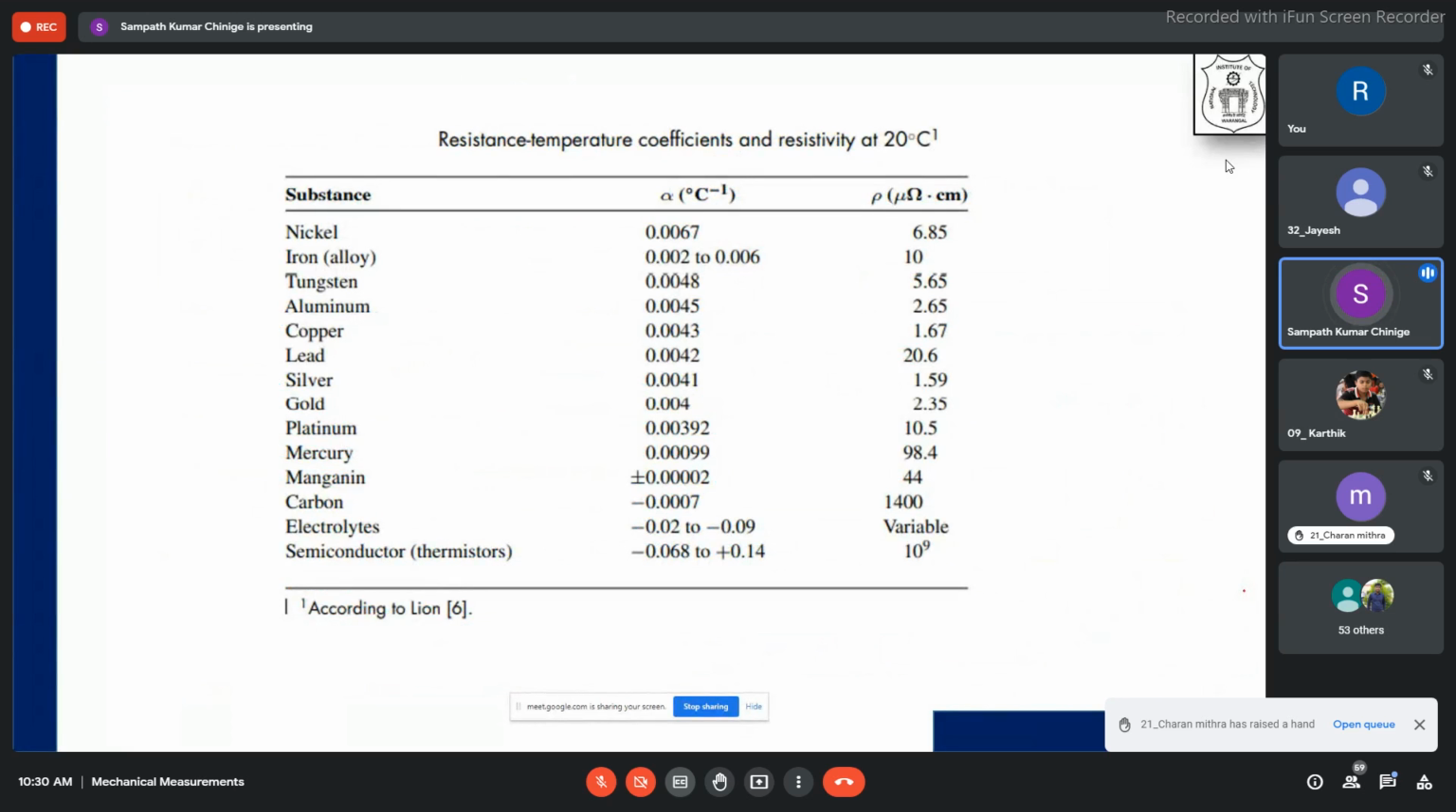Here I have a small table which shows, for different materials, what the alpha can be and what the resistivity can be. You know the difference between resistance and resistivity. What do you mean by resistance?